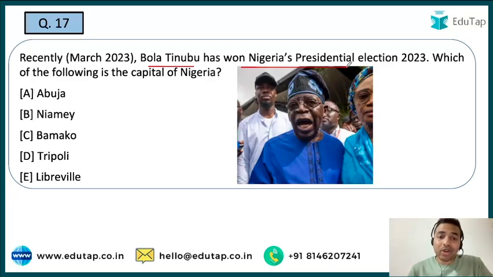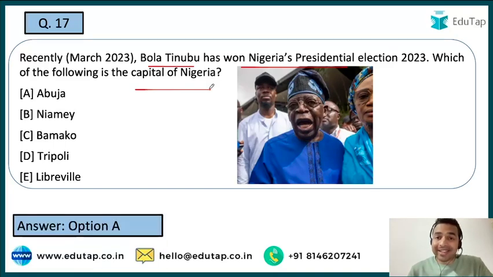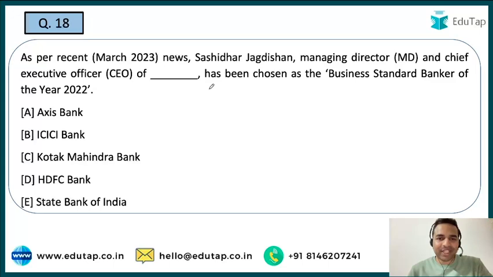So the question is not basically on the person who has won the election. The question is basically on the capital of Nigeria, and when I talk about the right answer, it is option A, that is Abuja. And guys, इस तरीके से आपको भी प्रिपेयर करना होगा एग्जाम के लिए कि जैसा भी आप ऐसी कंट्रीज इंटरनेशनल ऑर्गेनाइजेशंस के बारे में देखते हैं, उनको न्यूज़ के अंदर देखते हैं, तो उनके बारे में एक्स्ट्रा इन्फॉर्मेशन आपको जानना बेहद ज़रूरी है. Now the next question.